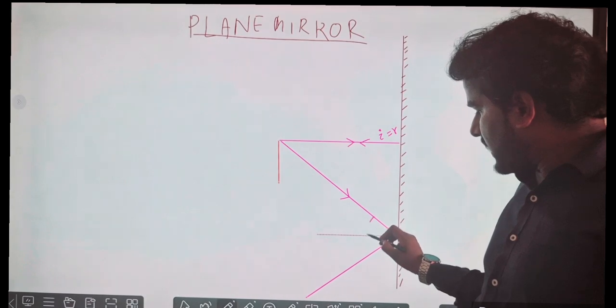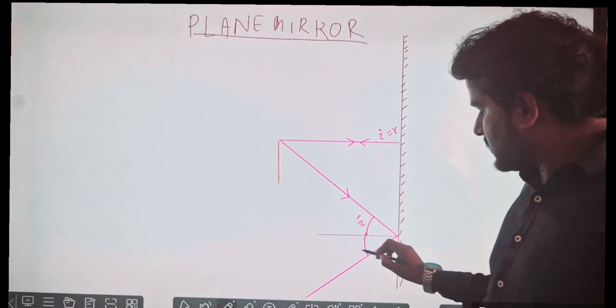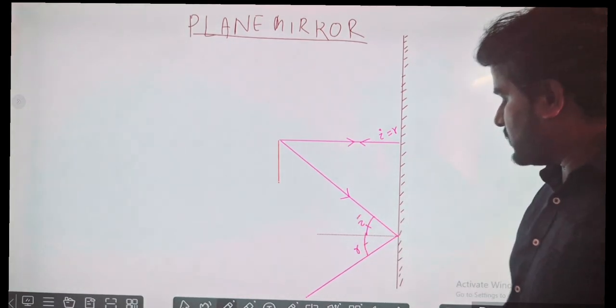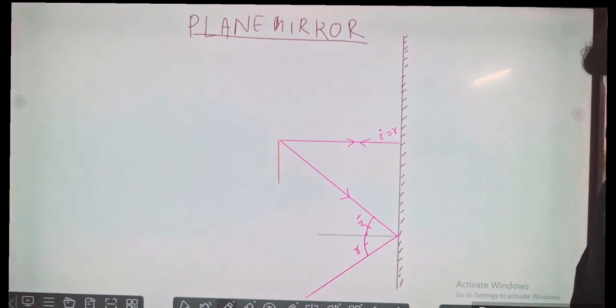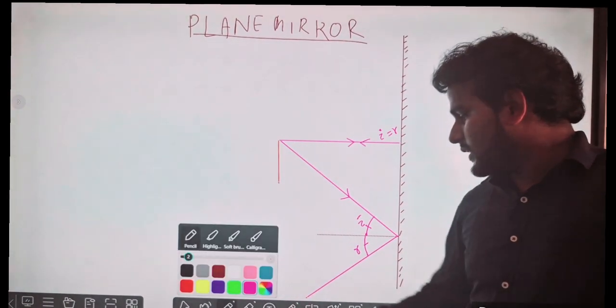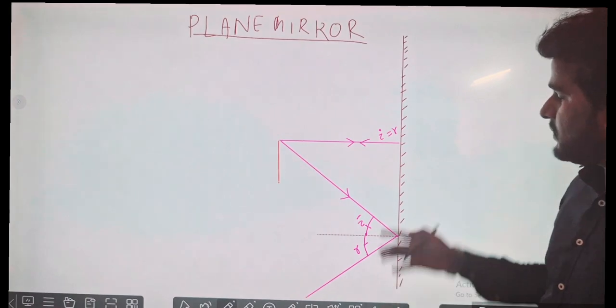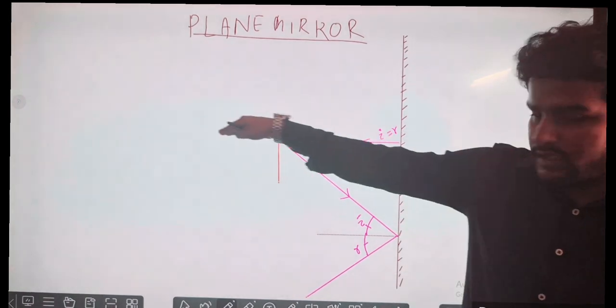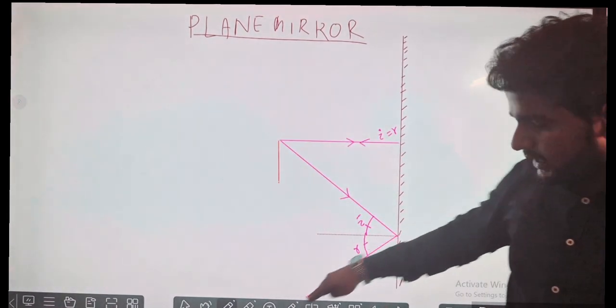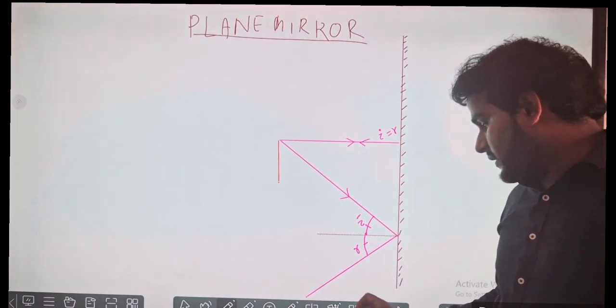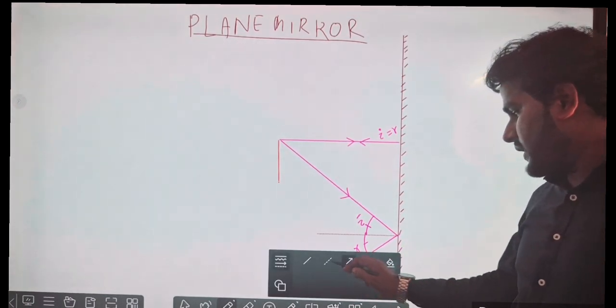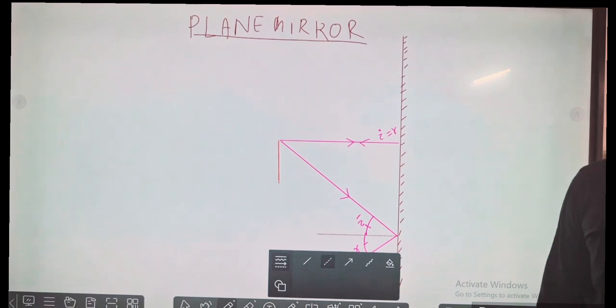Why is this the reflected ray? Because we know that the angle of incidence is always equal to the angle of reflection. So these two angles are equal. Clear? So these are the real reflected rays. But you can observe this ray is in this direction and this ray is in this direction, meaning they are diverging from each other. They are going away from each other. But I have to get the image.